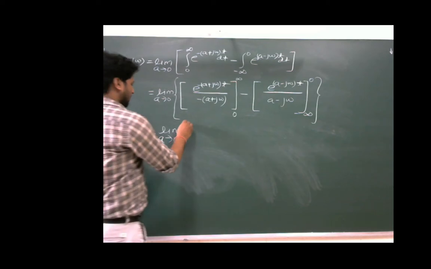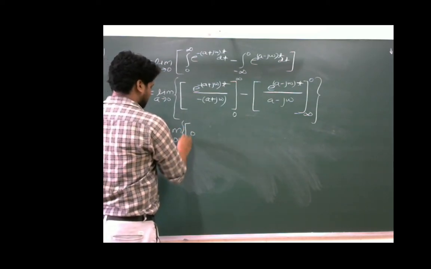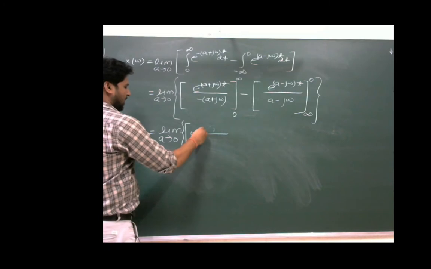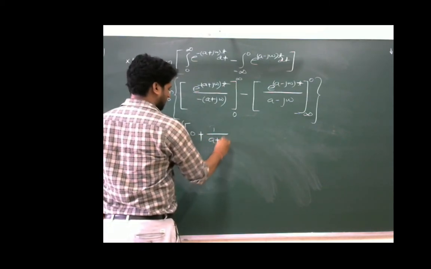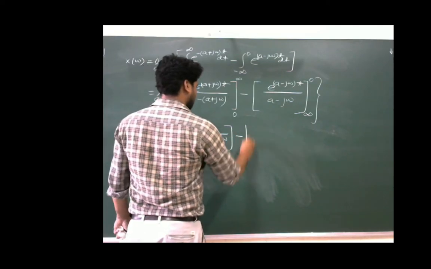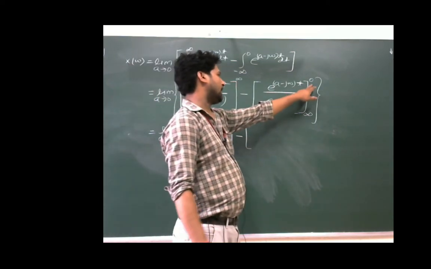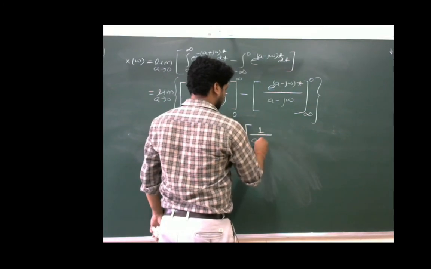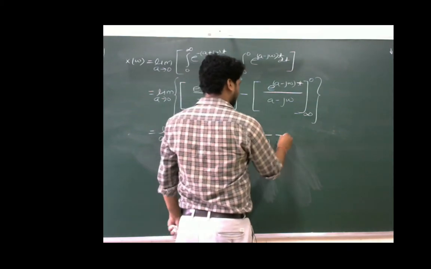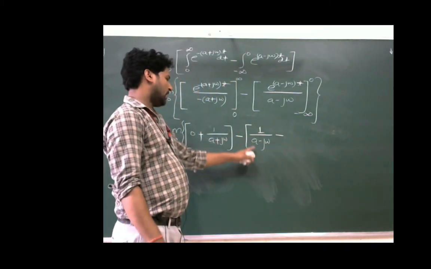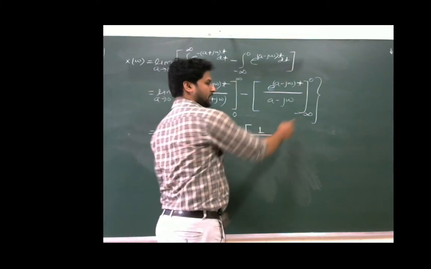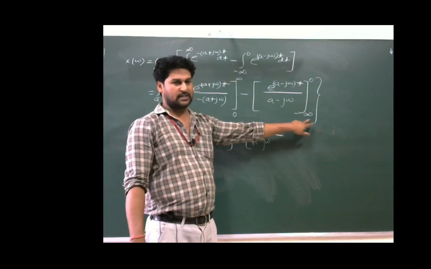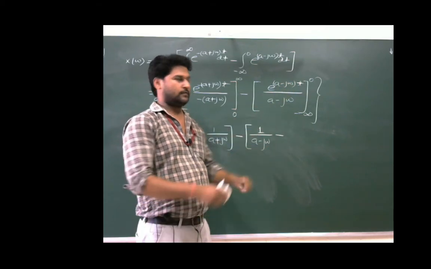So this will become 0 minus 1 upon minus a plus j omega, I will make it plus a plus j omega minus, again when we will put the limit 0 here, this will become e power 0 upon a minus j omega, means 1 upon a minus j omega minus, when we will put t is equal to minus infinite, this will become e power minus infinite, which will lead to 0.